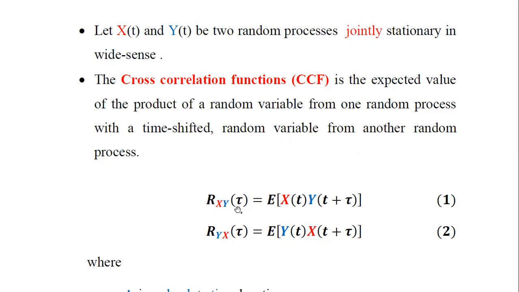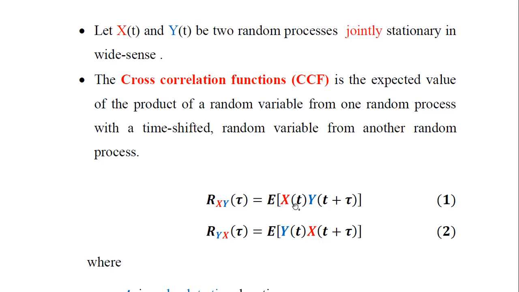Meaning the cross correlation function is denoted by Rxy of tau, which is equal to the expected value of the product of two random variables. The first one is x of t, the original or unshifted version of the random variable, and the second is y of t plus tau, the time shifted random variable which is obtained from the second process.